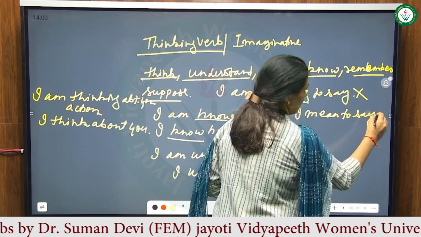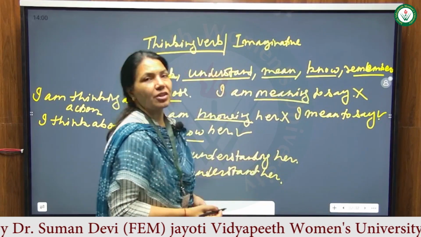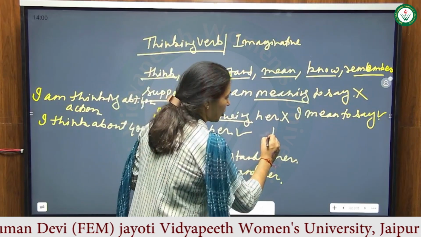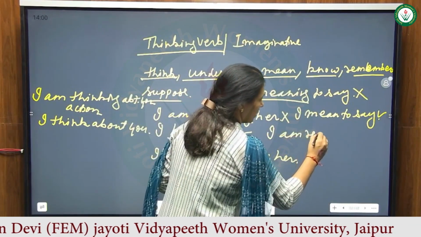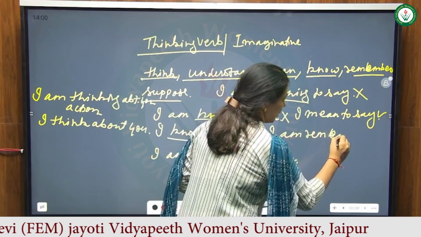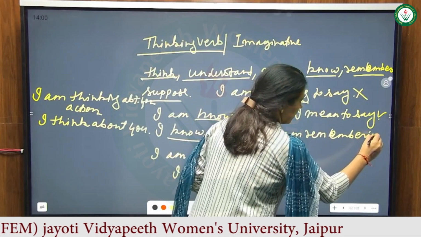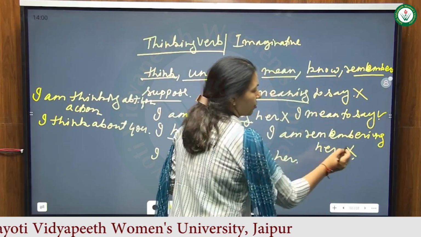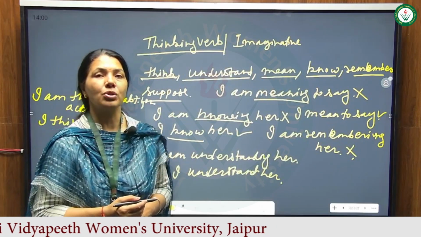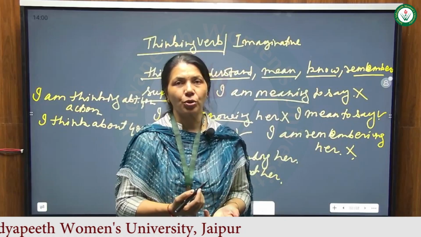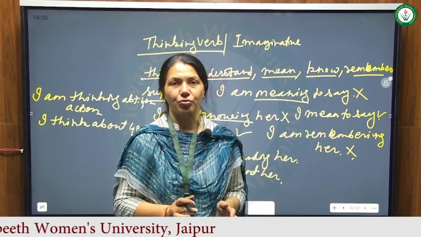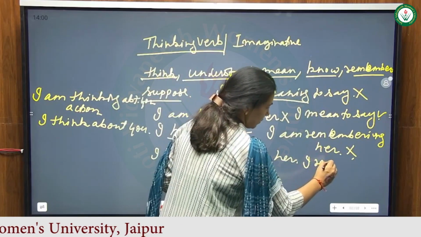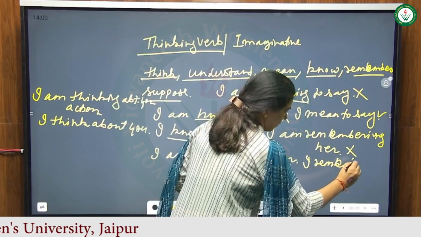For example, "I'm remembering her" is a wrong statement. We are never supposed to use it. This is present continuous tense, but there is no sense in it. Rather, you can say, I remember her. "I'm knowing her" is wrong; you say, I know her. "I understanding her" is again a wrong sentence; you can say, I understand her. "I'm meaning to say" is something different, but you should say, I mean to say. Clear? So these are the thinking verbs.